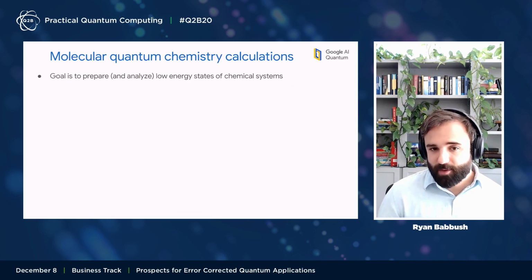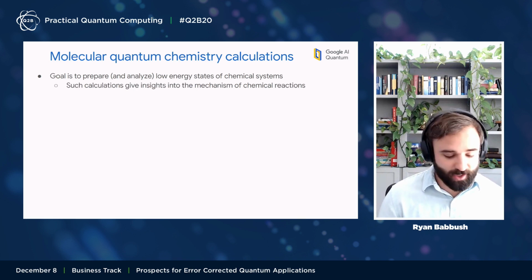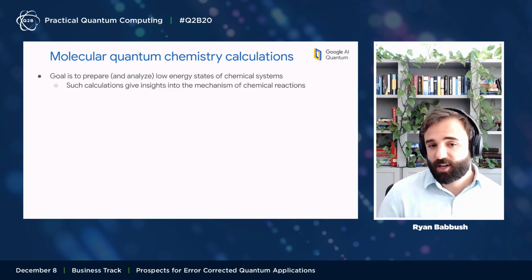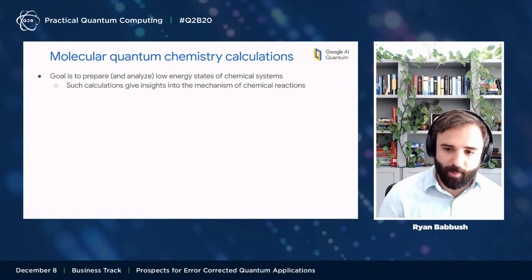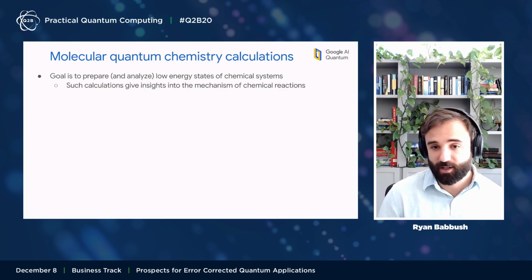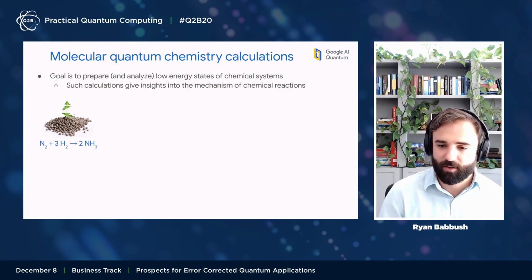Typically when we're doing quantum chemistry on a quantum computer, the goal is to prepare and analyze low energy states of chemical systems. So such calculations give us insights into the mechanisms of chemical reactions and also tell us the properties of these low energy states, which predict the properties of materials and that sort of thing.